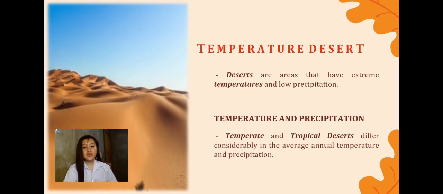So, as you can see in the picture, you will see there the geographic features. So, this is an example of geographic features.